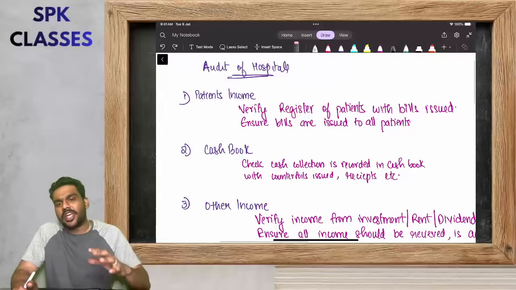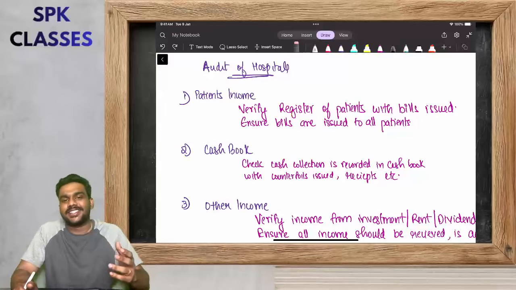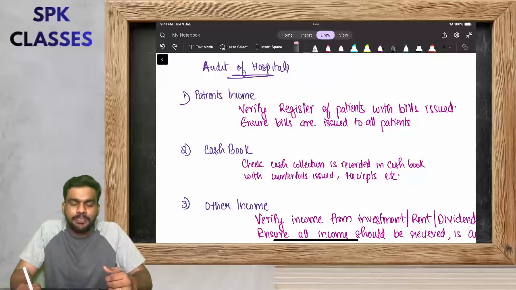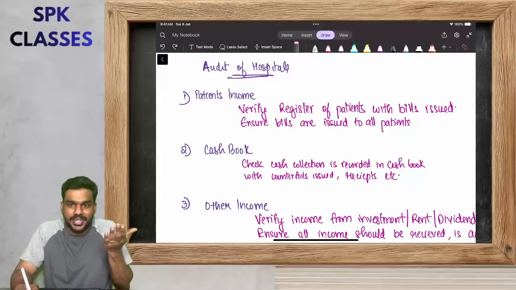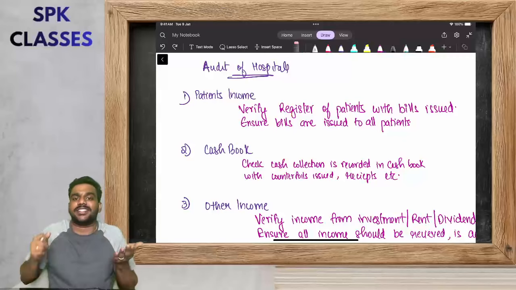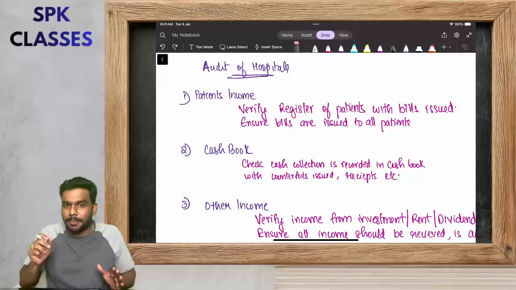Whenever we are talking about hospital, what comes to your mind? Yes, sir, patients, right? Patients income. That is the main income of any hospital, right? So, how are we going to verify patients income? We will verify the register of patients and we will check whether all the bills issued have been properly recorded in the register. Verify the register of patients with the bill issue.